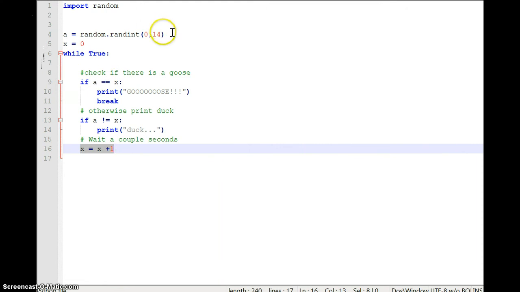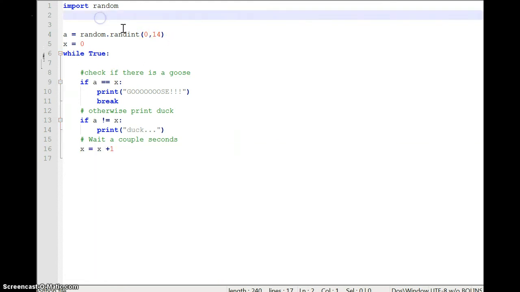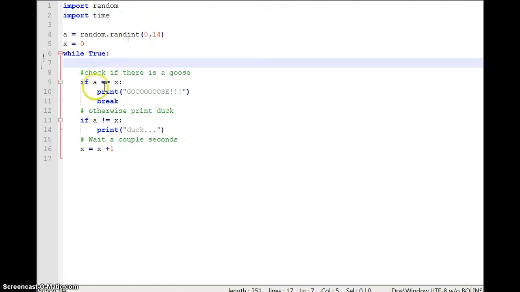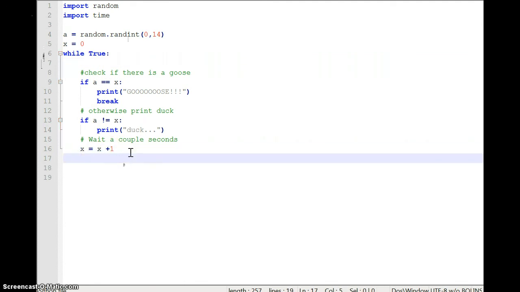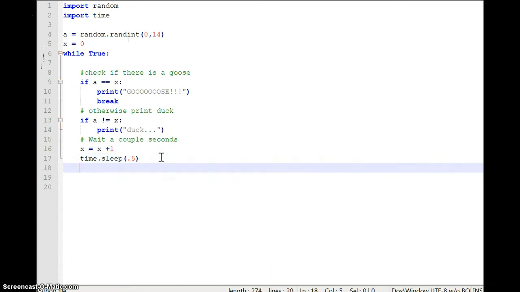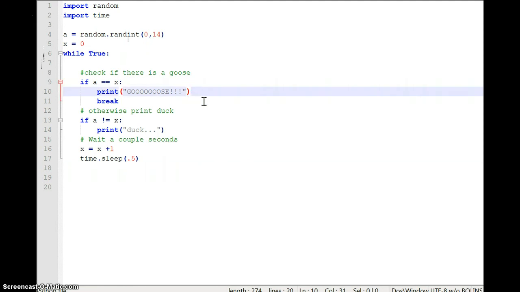So those ones are kind of boring because they go really fast. So we're going to do that import time thing, and after we go to the next person, we're just going to wait for a couple seconds, right? And so we're going to do time.sleep, and we're going to wait 1 second. Actually, that'll be too long, so we're going to do this. And if it is there, we're going to print Goose.